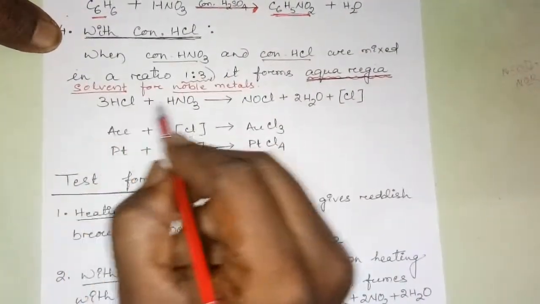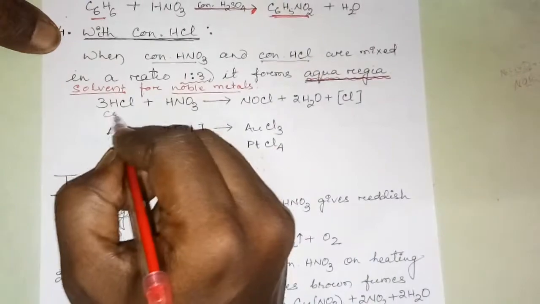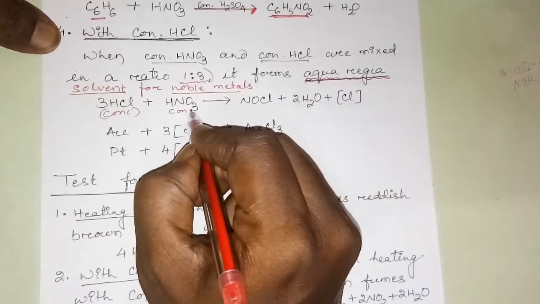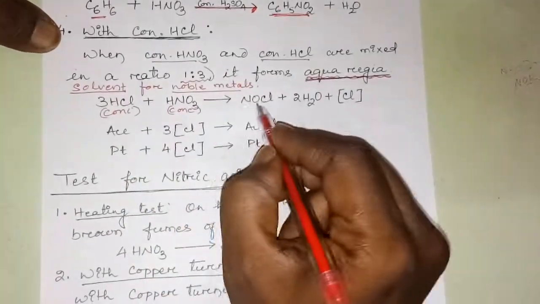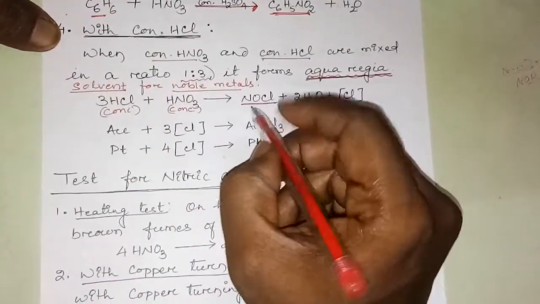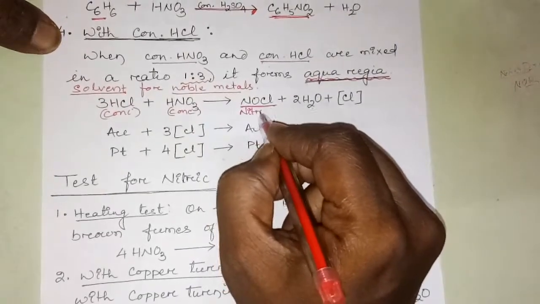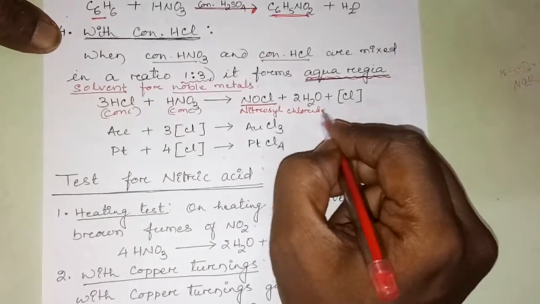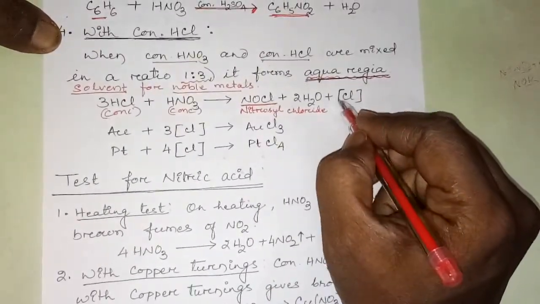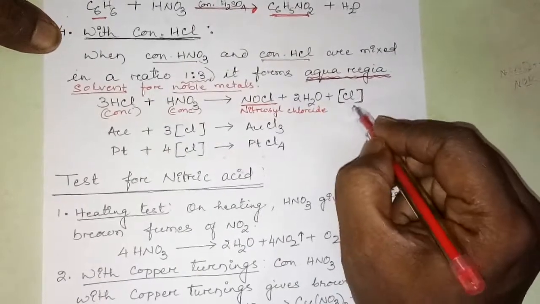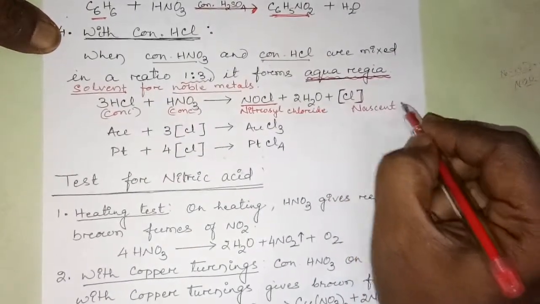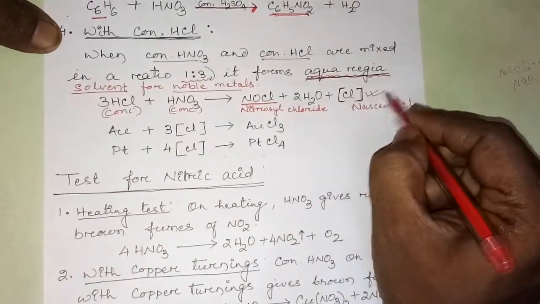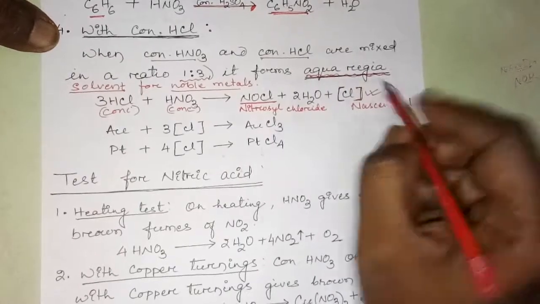When 3 parts of concentrated HCl and 1 part of concentrated nitric acid are mixed, it produces NOCl, nitrosyl chloride, along with nascent chlorine. Clear? This nascent chlorine helps to dissolve the noble metals.